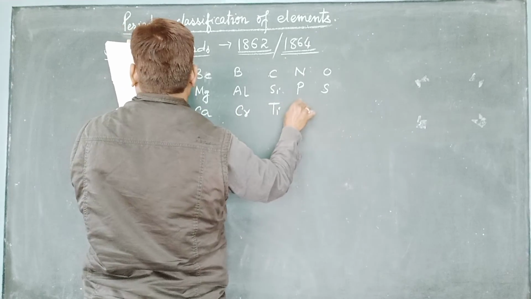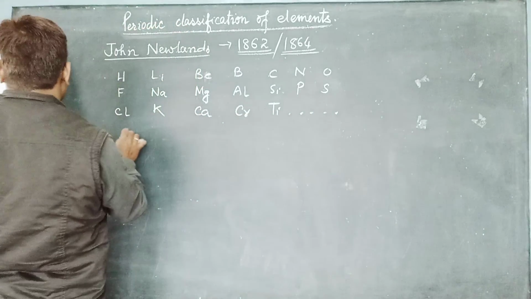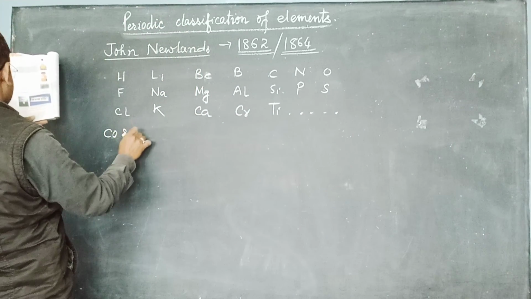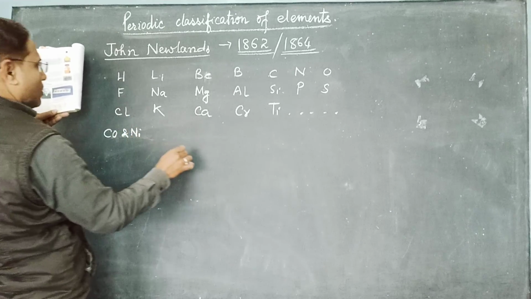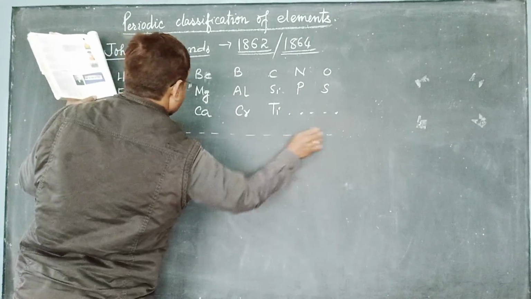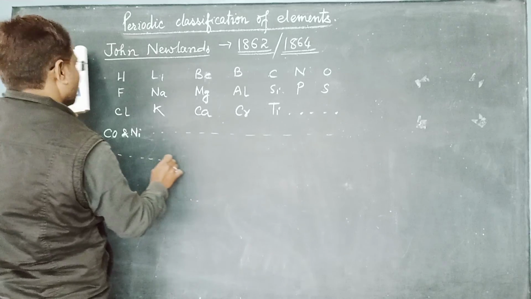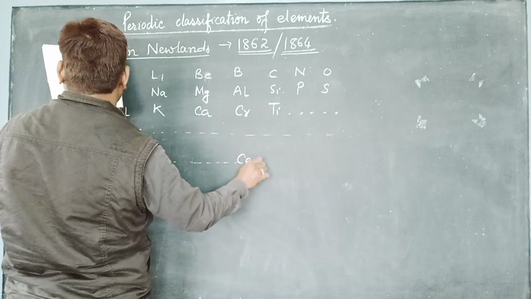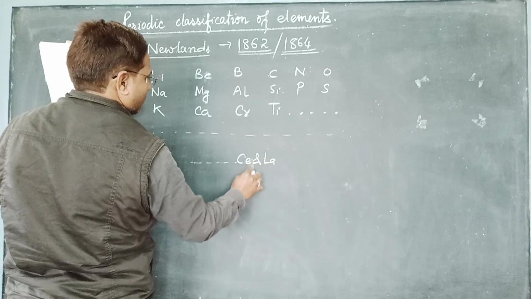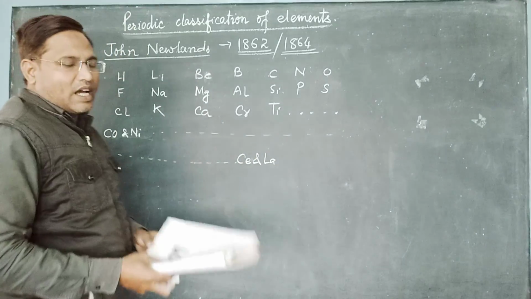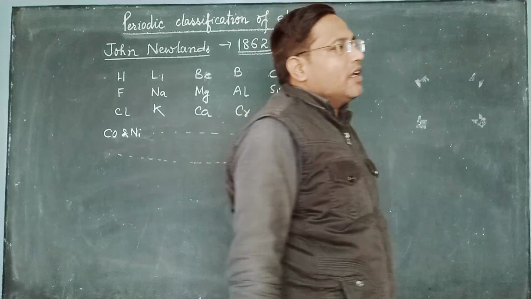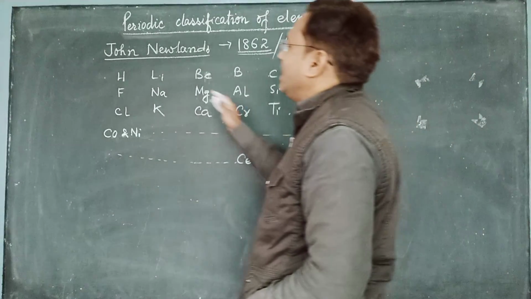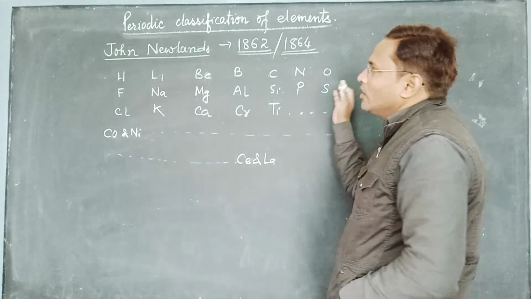Let me write cobalt and nickel also, and in this way you will keep on. You can refer to your book also; I am not going to write all of them. So he had arranged around 35 of the elements in this way.